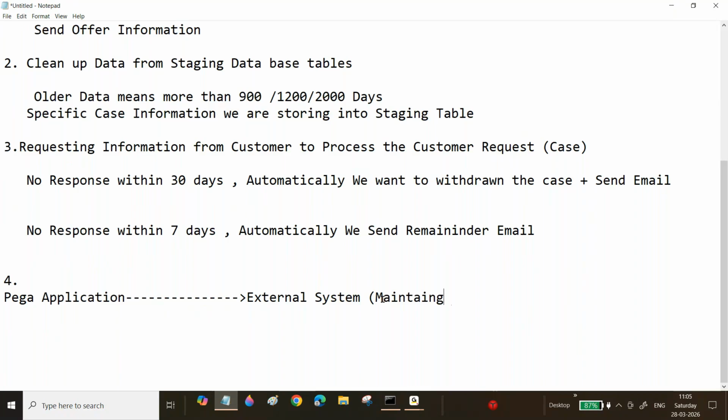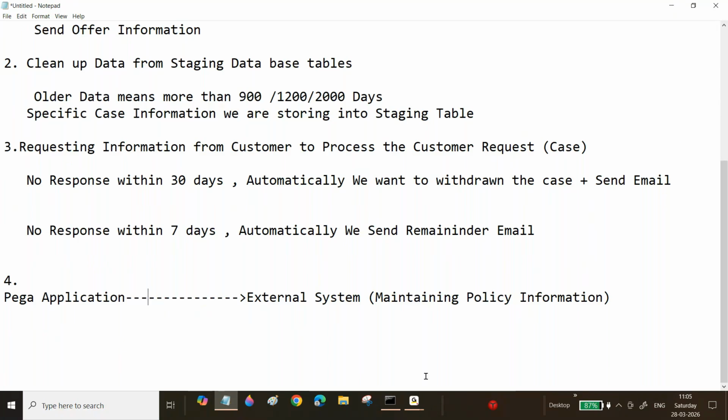Policy information, just think like that. These system people are maintaining policy information. Now you are requesting, and there are different ways we will send the information.